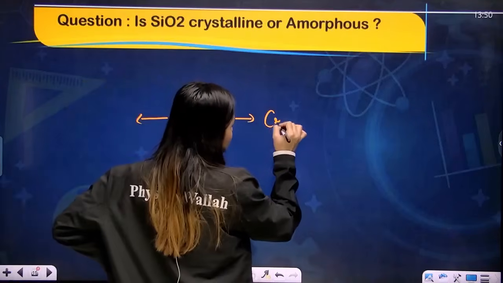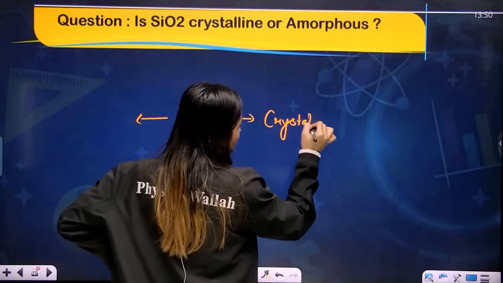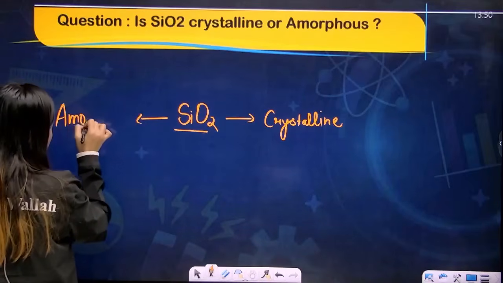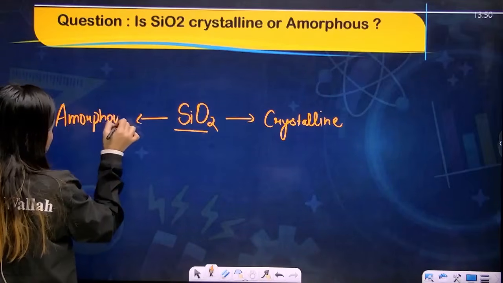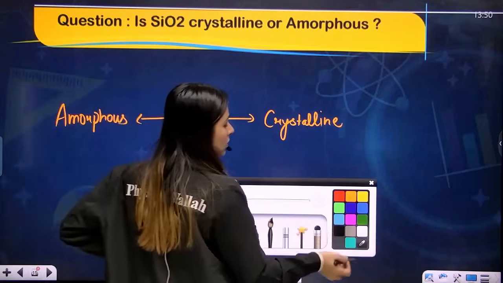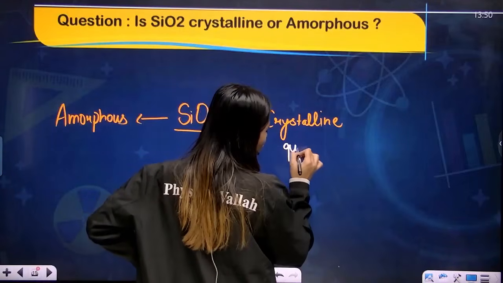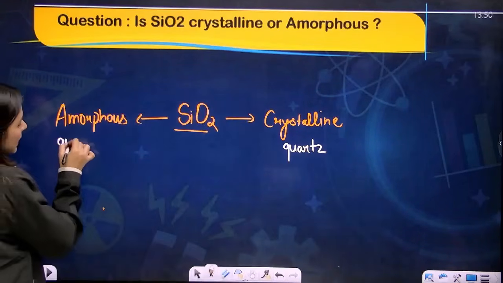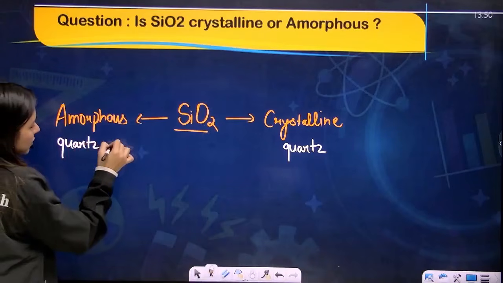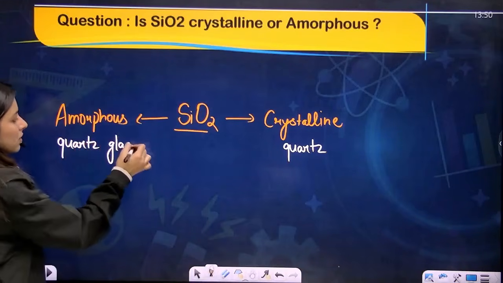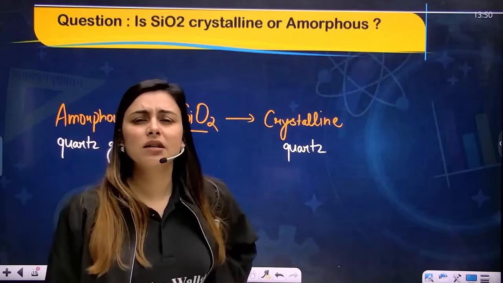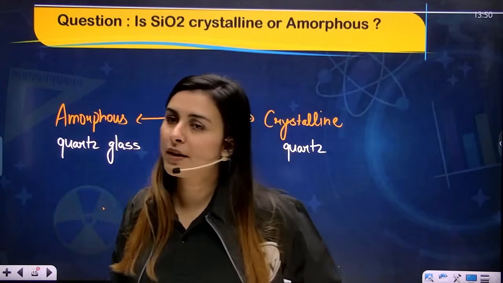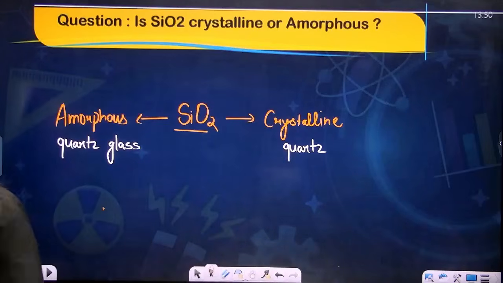It can be crystalline. It can be amorphous. If it is crystalline, it is in the form of quartz, only quartz. And if you talk about amorphous, then it is quartz, and write glass in front of it. Quartz glass. Whenever you see glass, you just write that it is an amorphous solid. Okay. I hope you're clear with this. Perfect, my dear students. Pause the video, write it, and then we'll move forward.